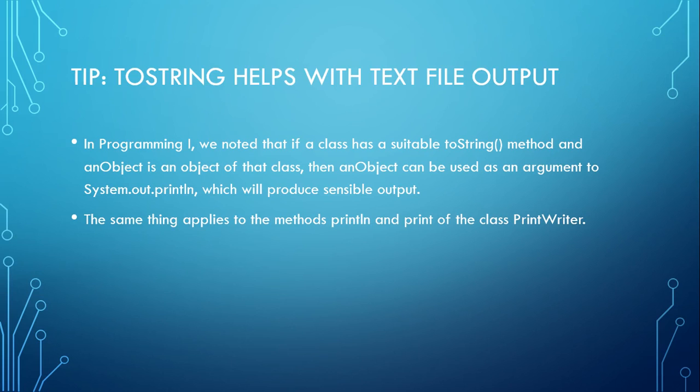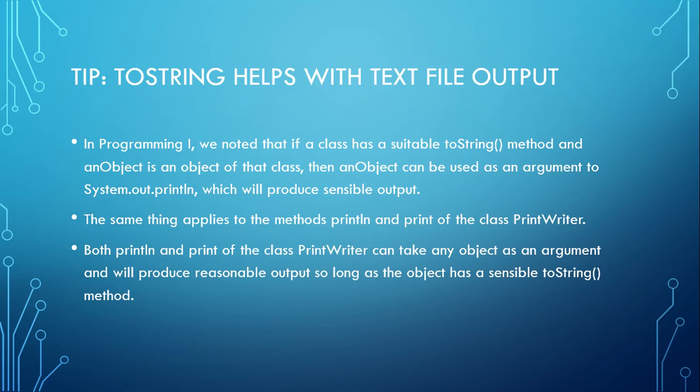The same kind of thing applies to the methods println and print of the class PrintWriter. Both println and print of the class PrintWriter can take any object as an argument and will produce reasonable output as long as the object has a sensible toString method. So the toString method, once again, is going to be very important. toString and equals are some of the most important methods you can have inside your classes.